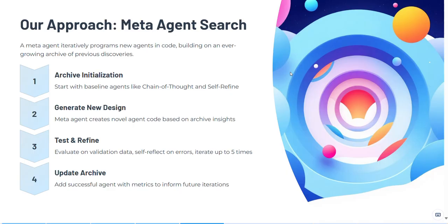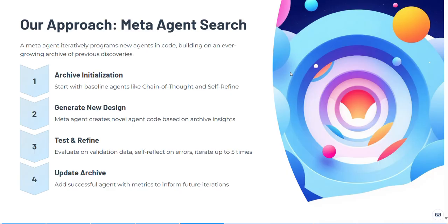The meta agent looks at the archive and writes new Python code implementing a candidate agent, often by recombining or modifying existing ideas. And then the third step is test and refine. The candidate agent is run on validation tasks. The meta agent then self-reflects on the errors and can revise the code up to a few times, like an engineer debugging. And the fourth step is update archive.